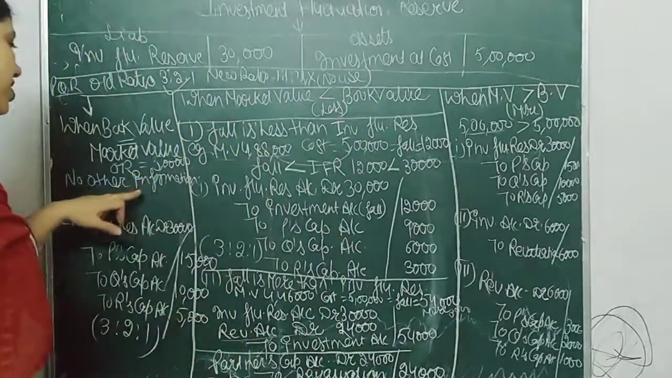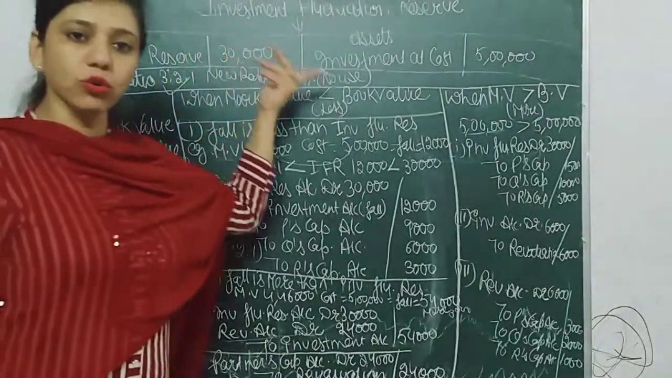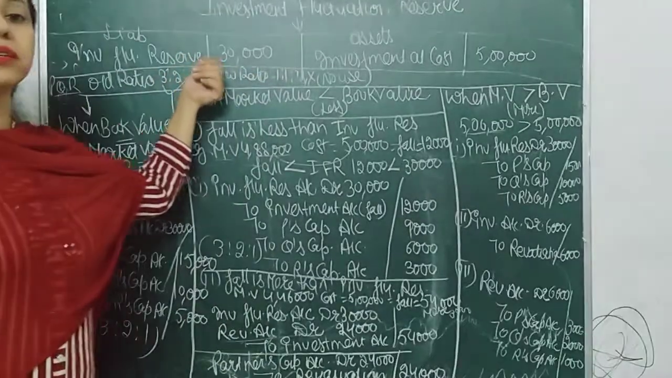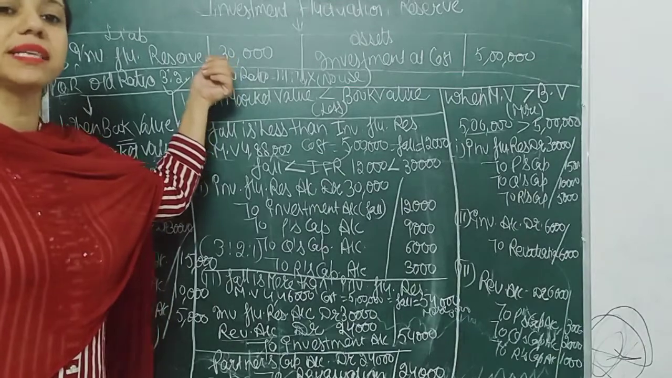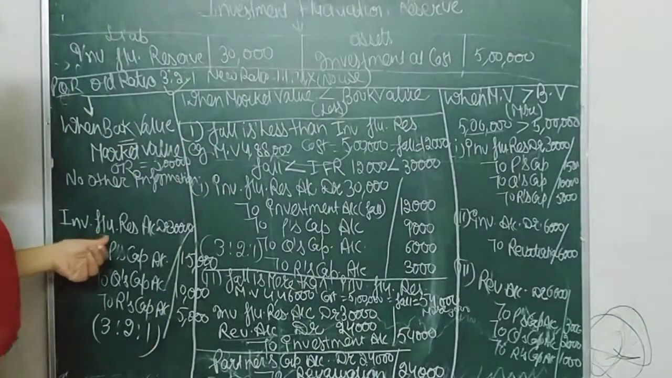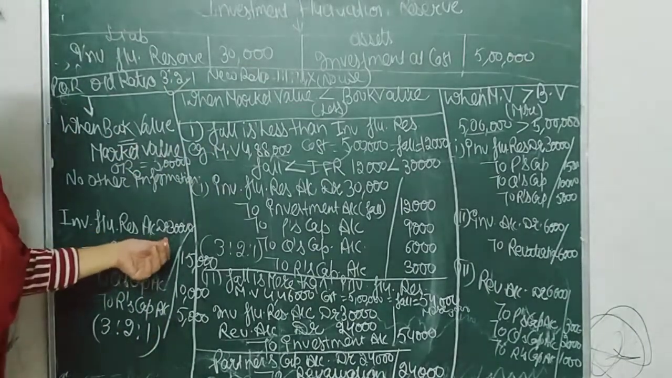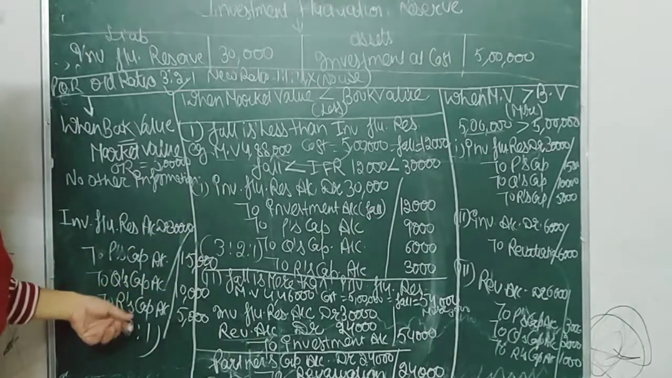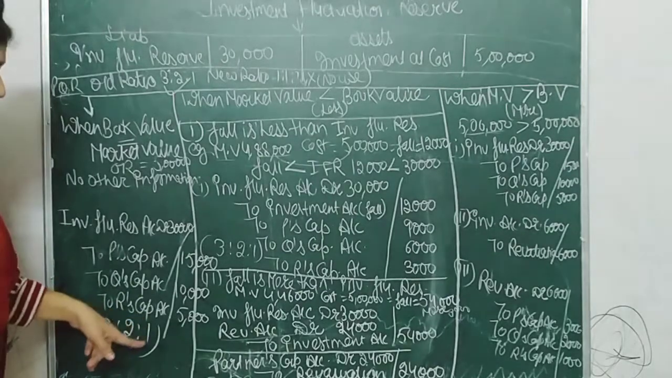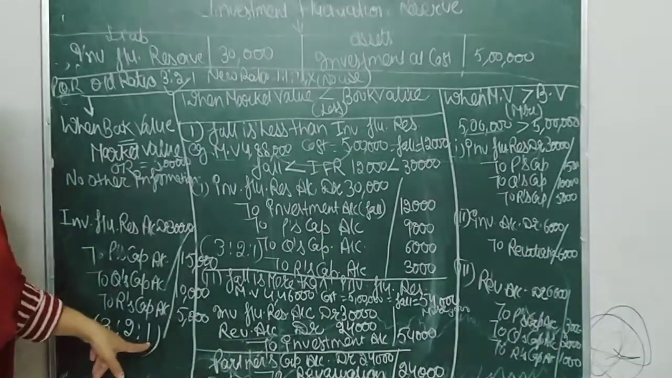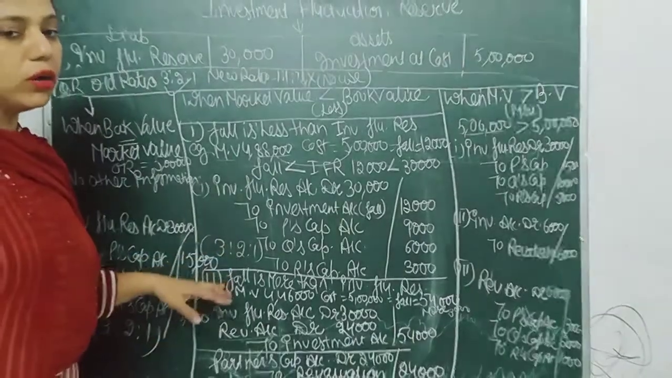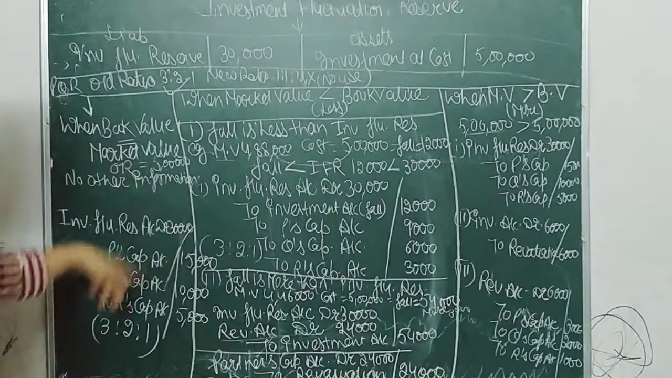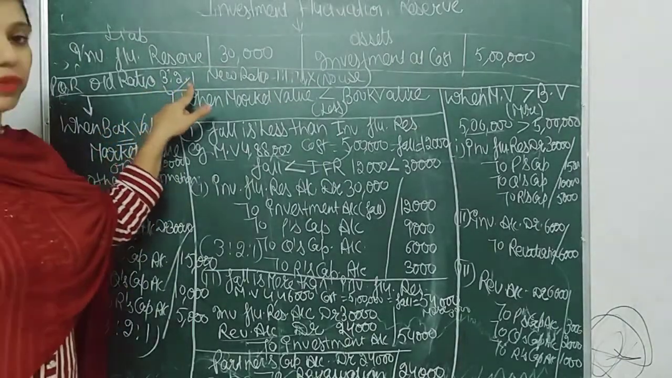So in that situation, this reserve has no use because there is not any loss. So this complete reserve is transferred into partners' capital accounts. Investment fluctuation reserve account debit 30,000 to P's capital account, to Q's capital account, to R's capital account in 3:2:1. Keep it in mind that all previous reserves are divided in the old ratio. So the old ratio is 3:2:1.